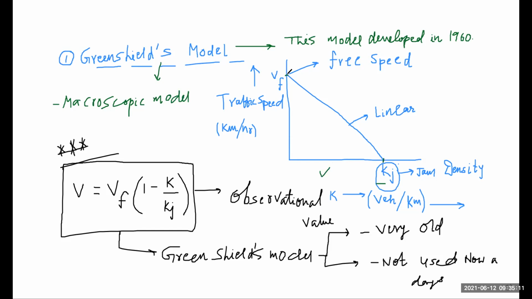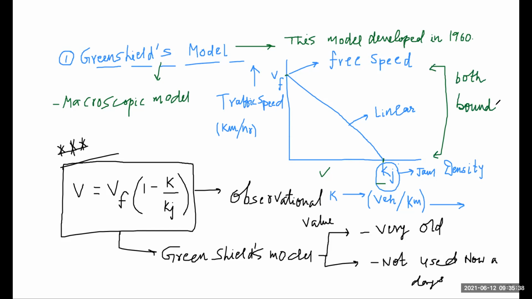So basically these are two boundary conditions. kj and vf are our two boundary conditions. In the question they may also ask what the different boundary conditions in the Greenshields model are. So kj and vf are our boundary conditions.